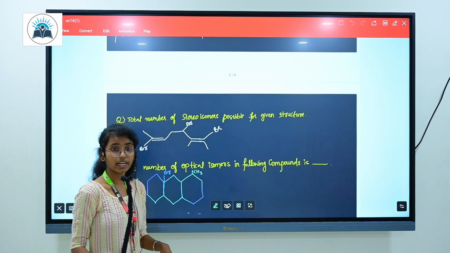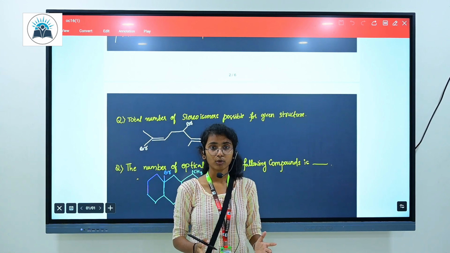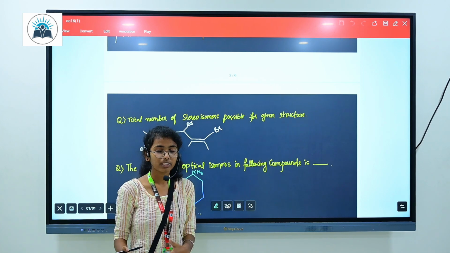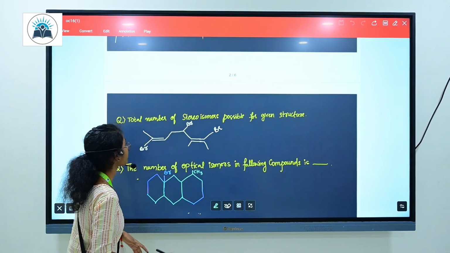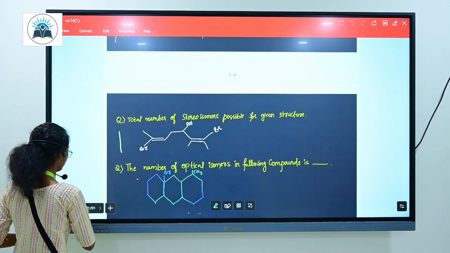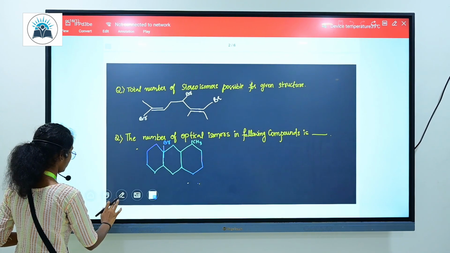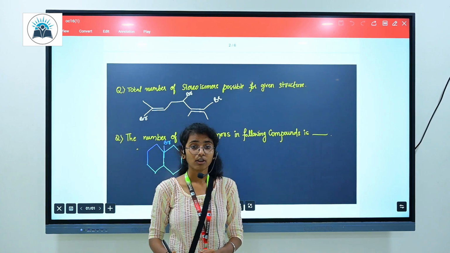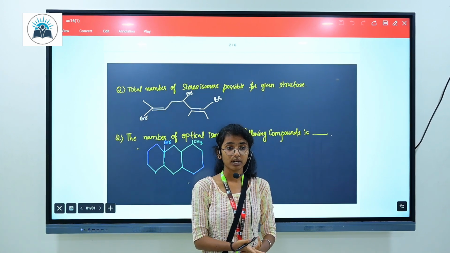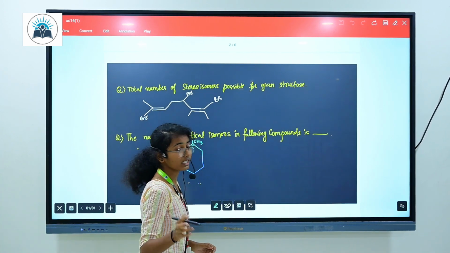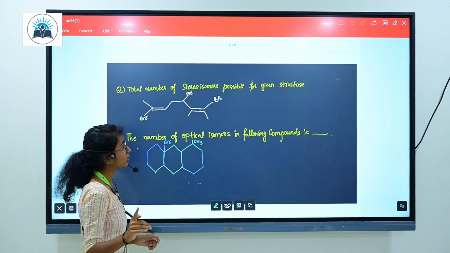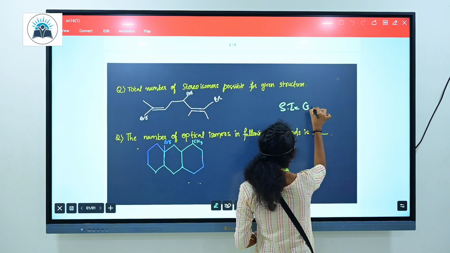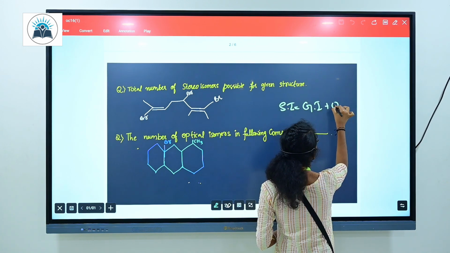For better understanding, we are going to solve some questions on this topic. We just have to apply the conditions here. Coming to stereoisomers, I have said they are classified into two types: geometrical and optical. Here there is one formula for stereoisomerism: geometrical isomerism plus optical isomerism.